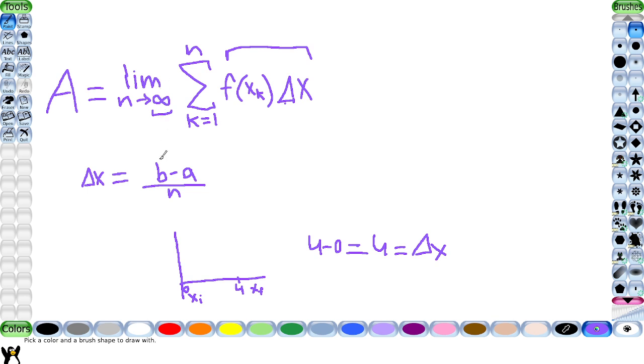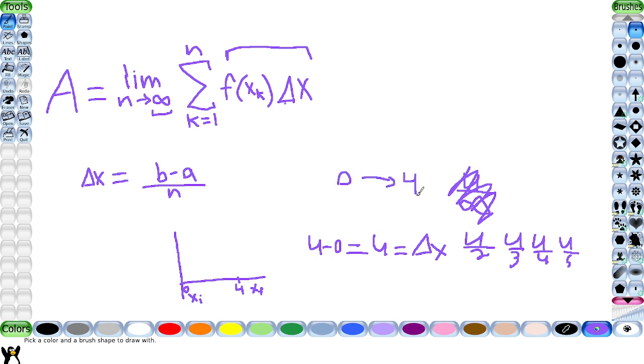So this is going to become 4 over infinity. That's obviously not possible, but we're going to have 4 over 2, 4 over 3, 4 over 4, 4 over 5, and so on. Because we're going to have an infinite amount of change in x's within the bounds of 0 to 4. Okay?